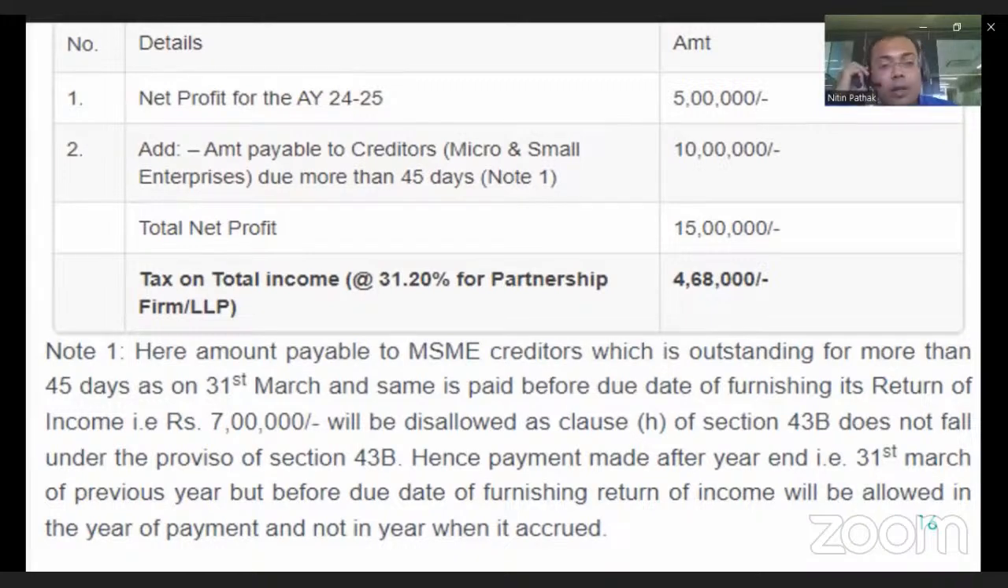Here, the amount payable to the MSME creditor which is outstanding more than 45 days on 31st March and is paid on or before the due date of filing return is also disallowed under section 43B(h) as per the new section, because they made the payment exceeding the time limit as specified under section 15 of the MSME Act.